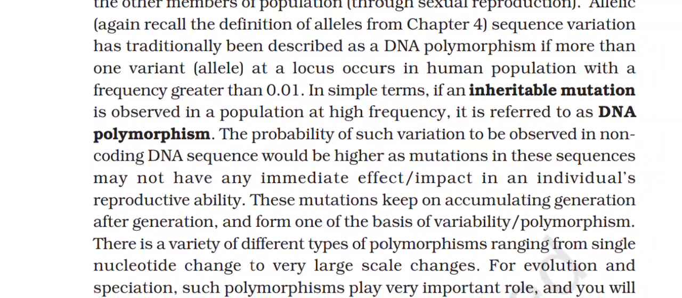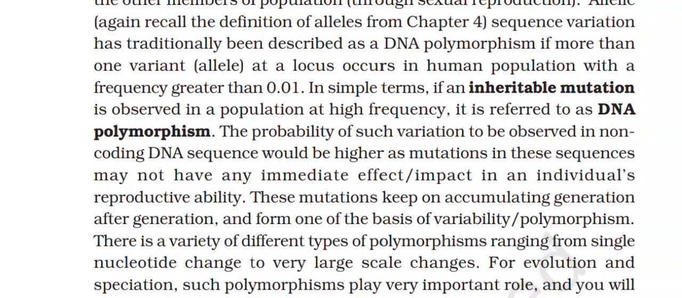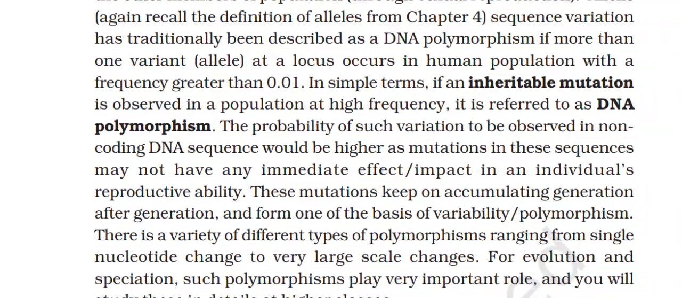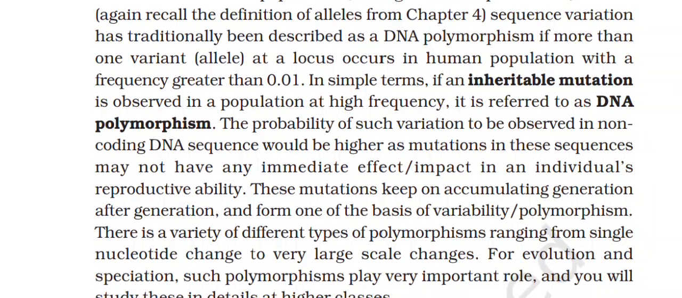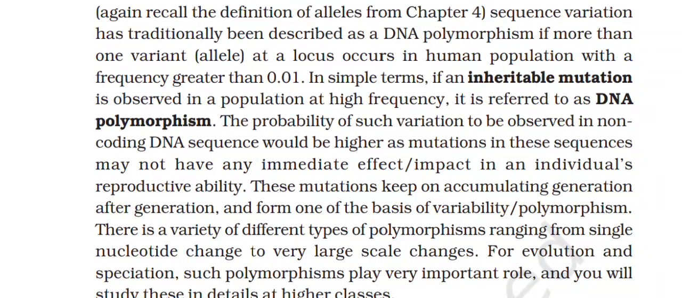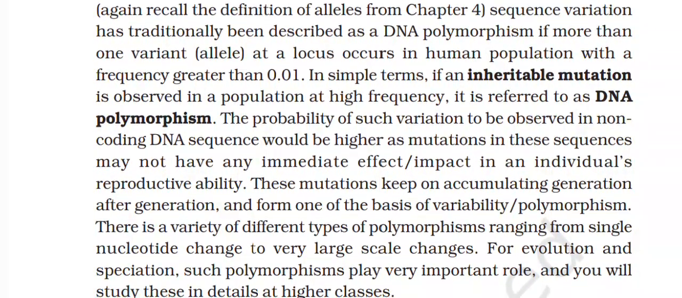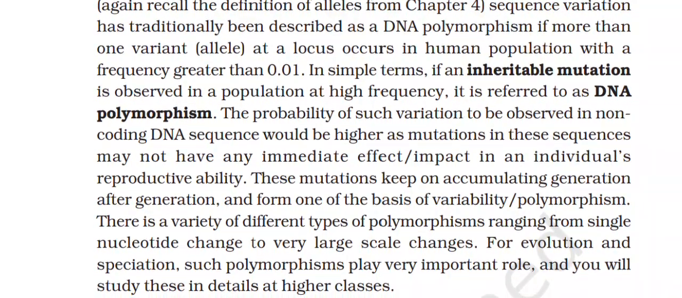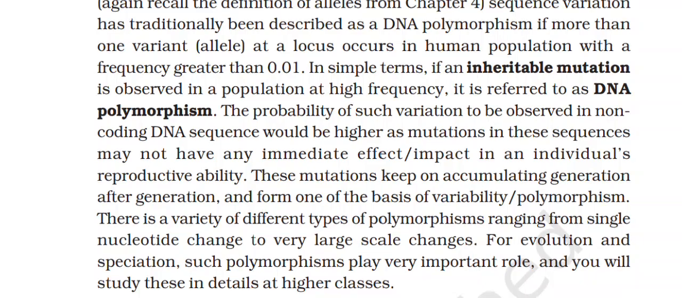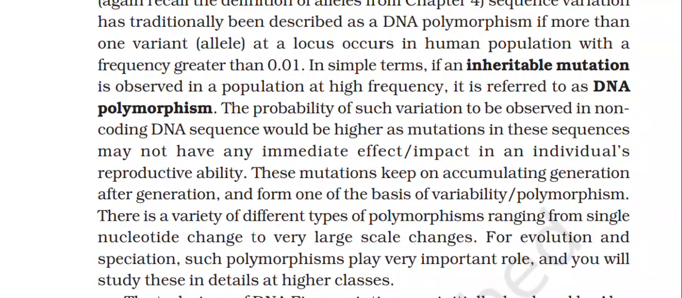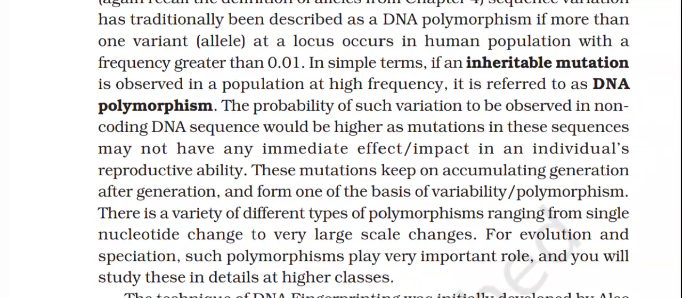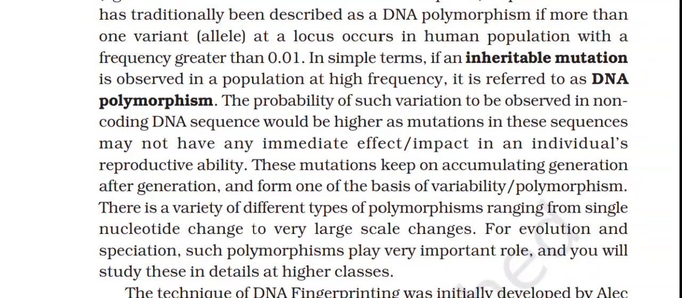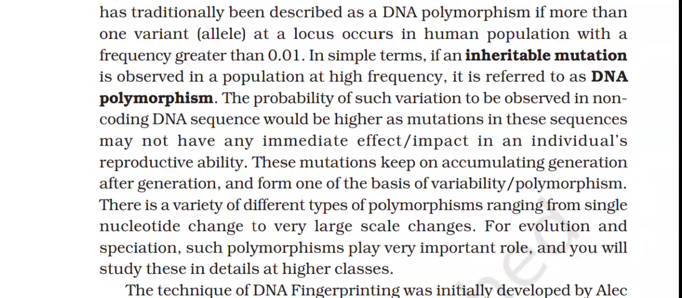The probability of such variation to be observed in non-coding DNA sequence would be higher, as mutations in these sequences may not have any immediate impact on an individual's reproductive ability. These mutations keep on accumulating generation after generation and form one of the bases of variability and polymorphism. There is a variety of different types of polymorphisms, ranging from single nucleotide change to very large-scale changes. For evolution and speciation, such polymorphisms play a very important role, and you will study these in detail in higher classes.